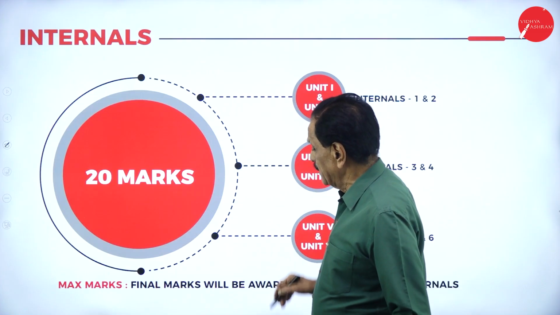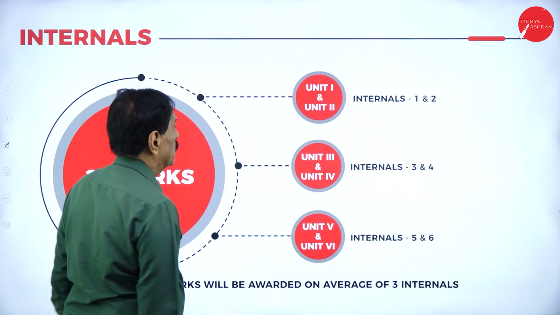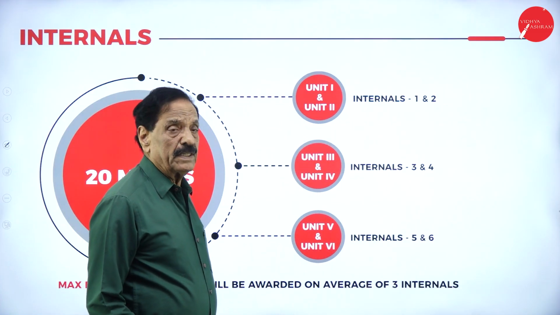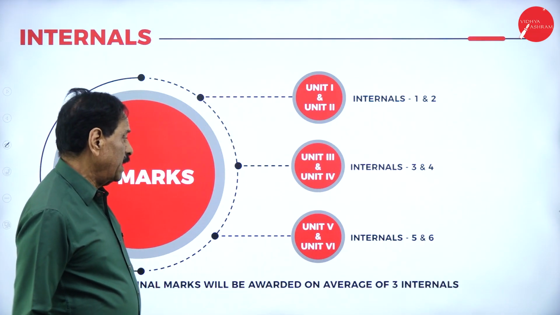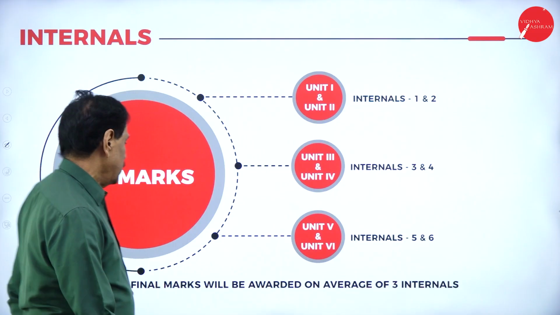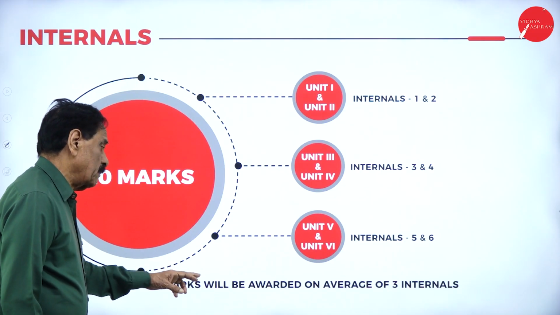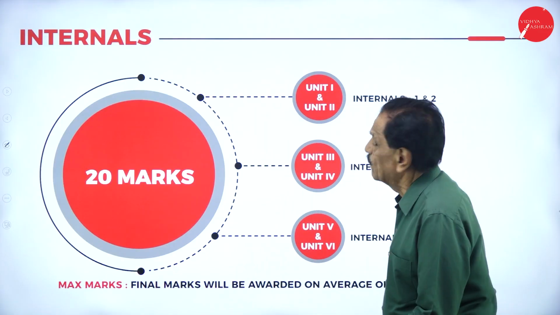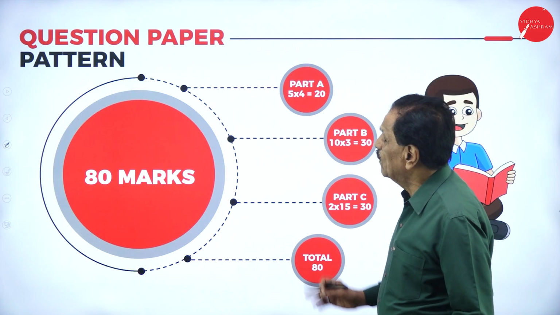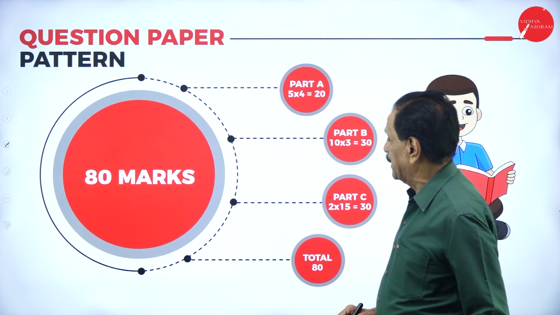So, internals, 20 marks. Unit 1 and 2, first internal. Unit 3 and 4, second internal. Units 5 and 6, third internal. Final marks will be awarded on an average of 3 internals. 20 marks for internals, and 80 goes to the question paper pattern.